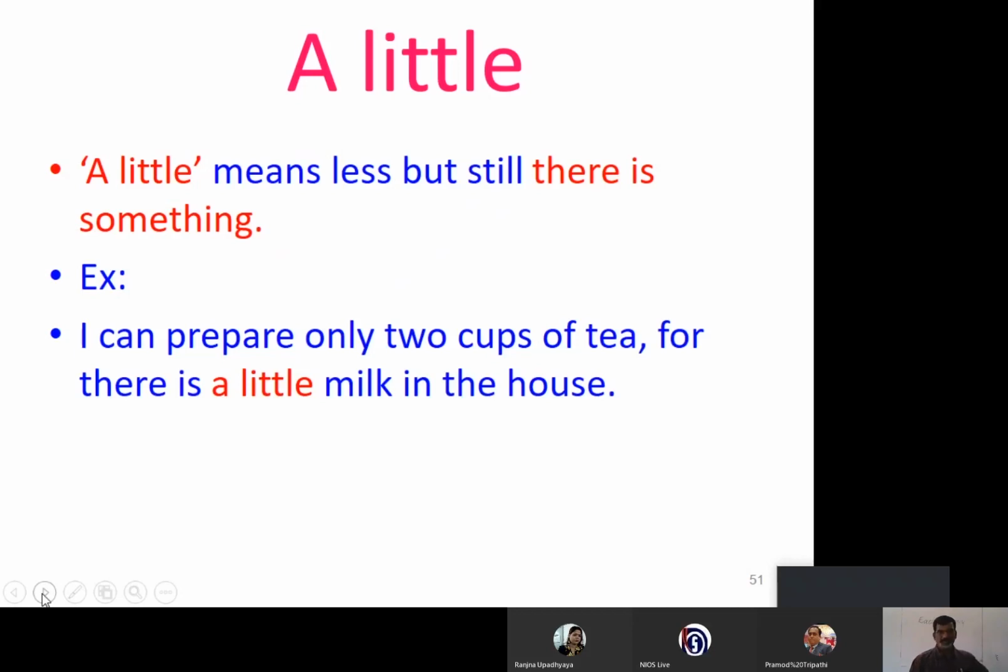I have a little milk, so I can prepare only 2 cups of tea, not 5 or 6 cups, for there is a little milk in the house.